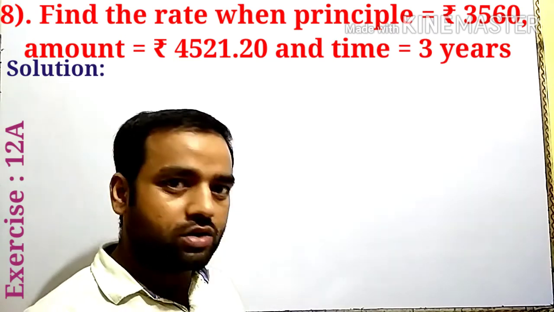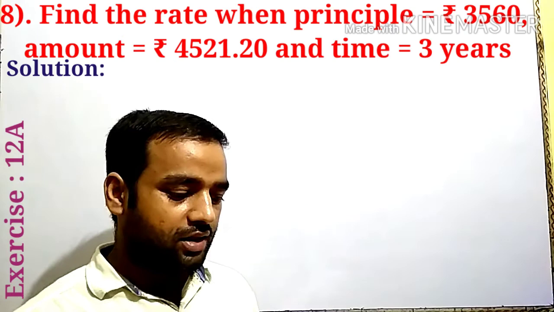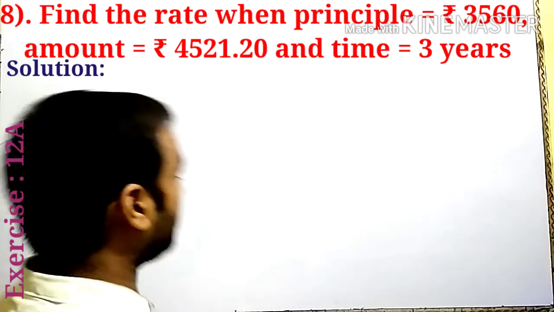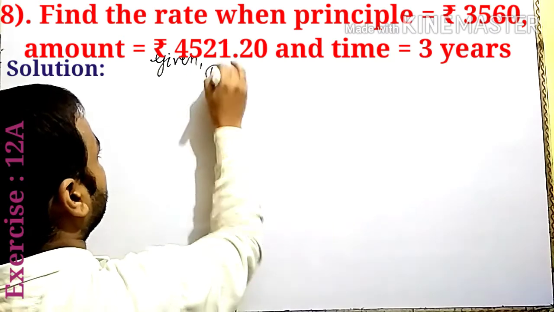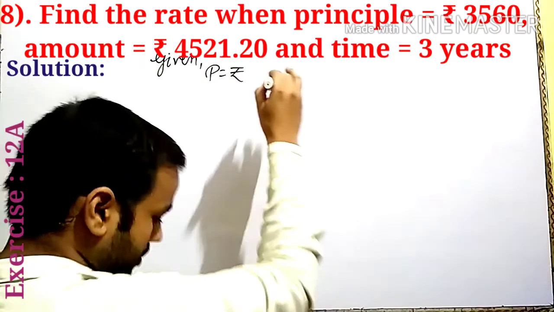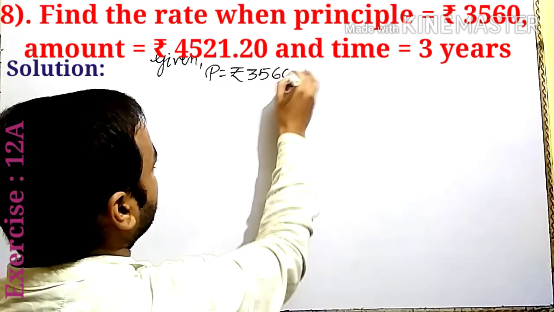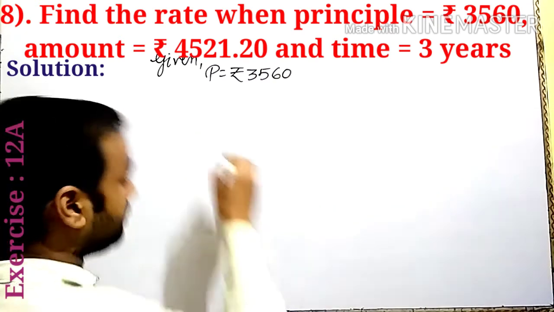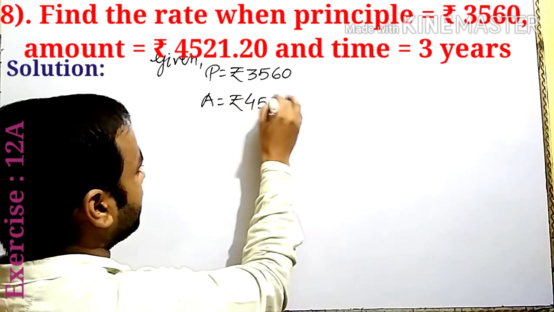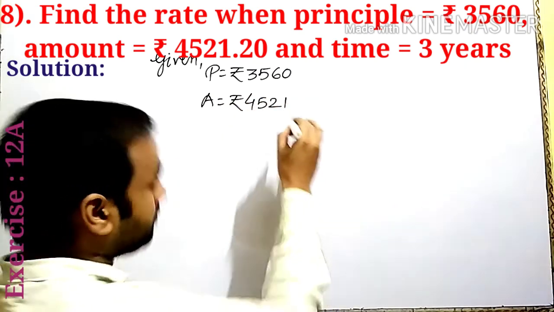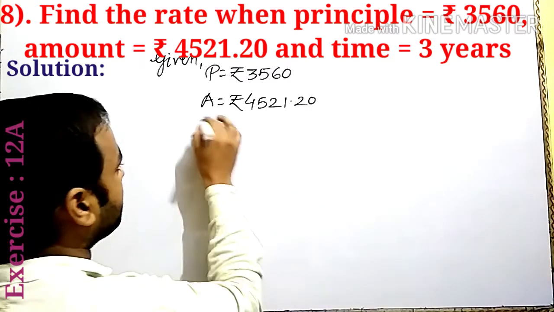In question number 8, find the rate when principal is given 3560, amount 4521 rupees 20 paisa, time 3 years. Here given principal is equal to 3560, amount given 4521.20, time is equal to 3 years.